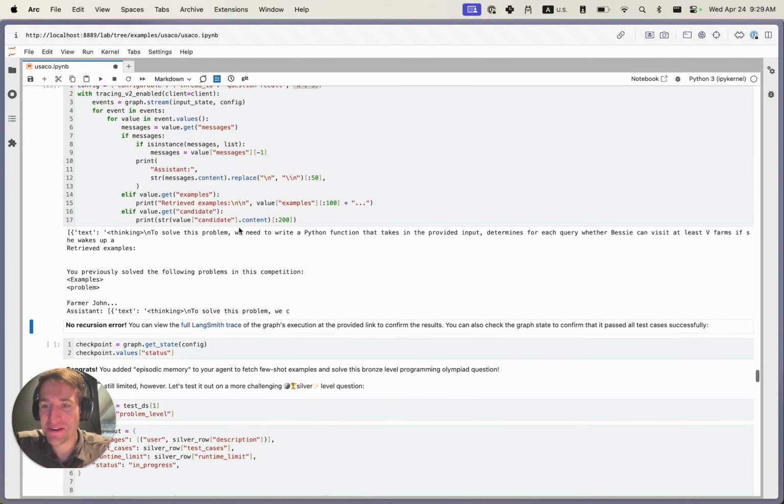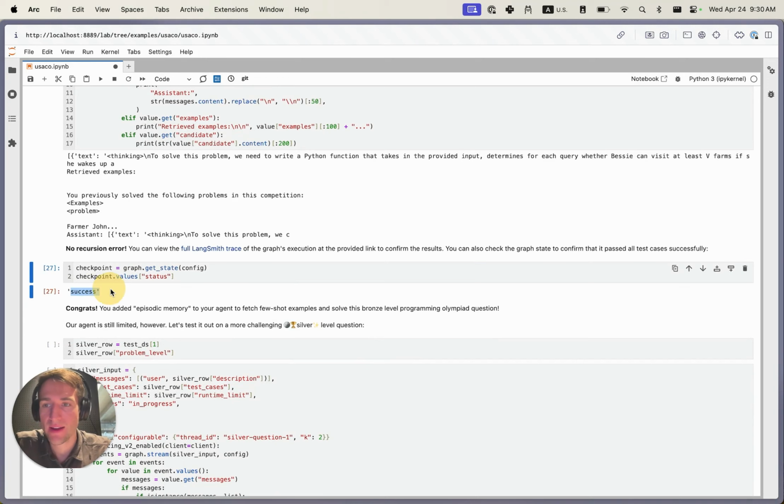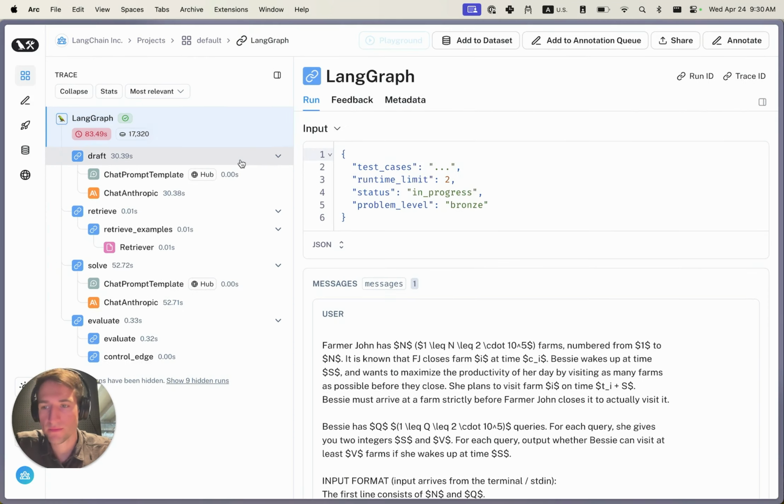All right, looks like our graph finished already. You can see this is a little bit truncated. Let's jump over to LangSmith to see what exactly was done. But you can see from the state that we've got that it was a success this time. All right, now we've jumped over to the LangSmith trace.